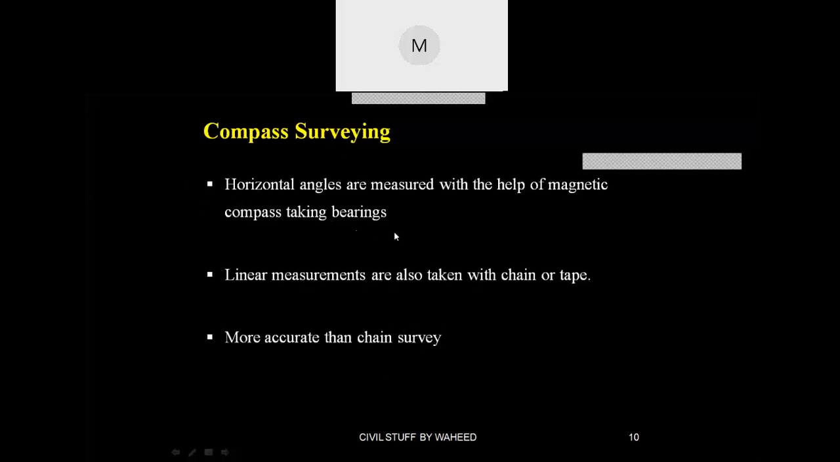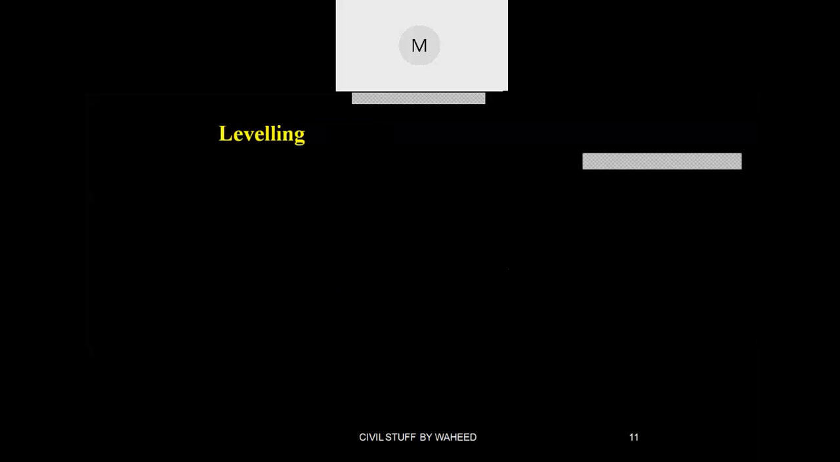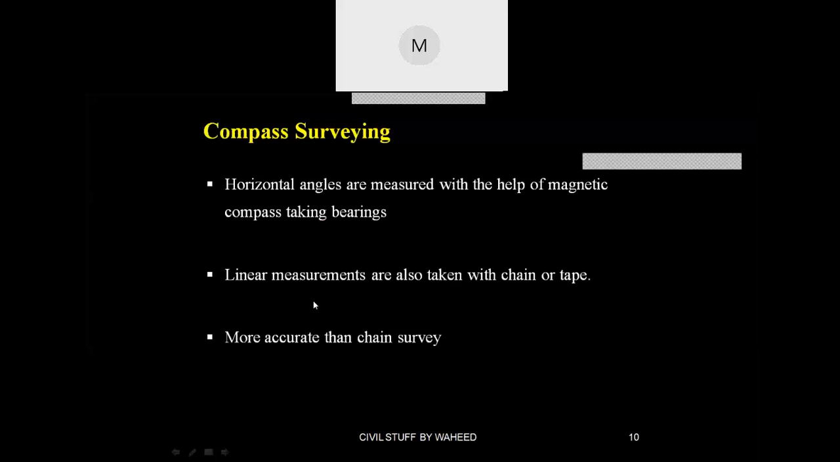Bearings means what? With reference to some north direction, some magnetic meridian, some fixed point wherever the compass shows north. With respect to that north you are going to calculate the bearing. Based upon the bearings you are going to calculate the horizontal angles. That is the reason you will be getting accurate areas. This is preferred where accuracy is required and the area is somewhat large, where chain surveying is not sufficient to use.